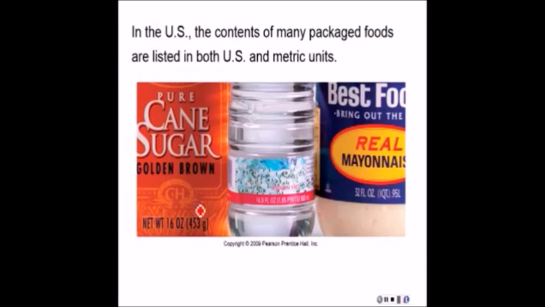And here are some examples of conversion factors here. You've seen all of these on labels before. 16 ounces equals 453 grams, roughly. Here are 3 of them. Look at this here. 16.9 fluid ounces, 1.05 pints, 500 milliliters. So these 3 equal each other. And then over here with the Mayo, 32 fluid ounces is 1 quart, is 0.95 liters. So if you looked at stuff you have at home, you'd see a whole bunch of different conversion factors.